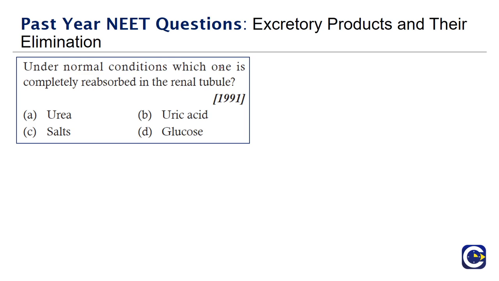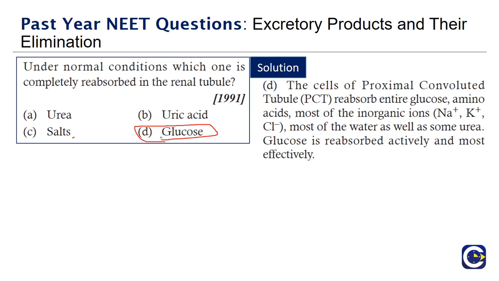Under normal conditions, which one is completely reabsorbed in the renal tubule? Option A, urea; uric acid; salts; glucose. Glucose is completely reabsorbed under normal conditions. In case of diabetes, glucose is excreted in the urine. So the answer is glucose.